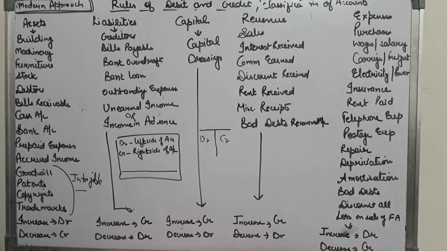Then comes the expenses. When you are doing business, there are certain expenses that you have to incur on a regular basis, and by incurring such expenses there is no increase in assets, but they help you in running the business. This is the day-to-day expense of a business. So when any expense is made, no asset is created, but it helps you in running the business. So what are the expenses?